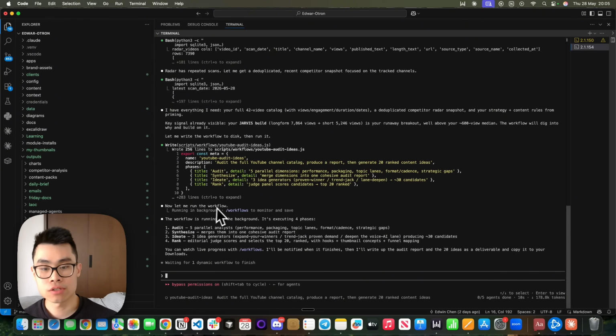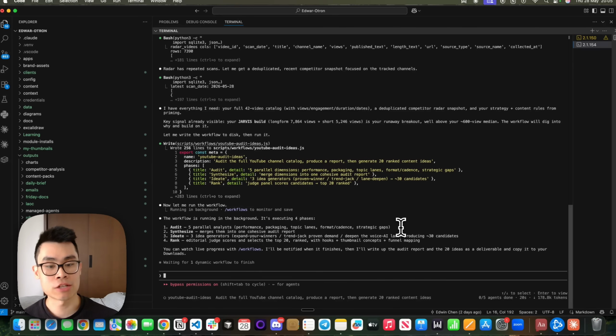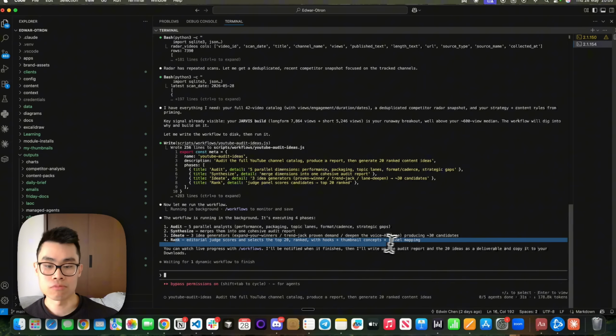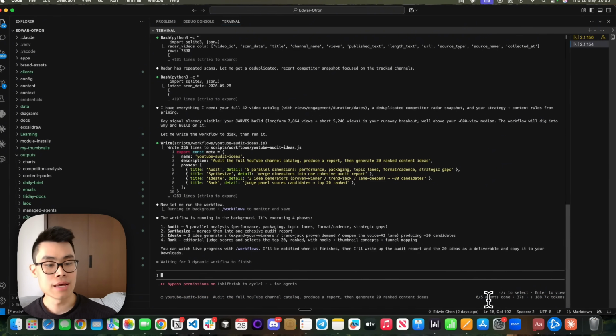So you can type in /workflows in order to monitor it, but you can see the workflow is running in the background, executing 4 phases. The first one is audit, right? 5 parallel analysts running again the performance, packaging, topic lanes, etc. Synthesize to actually merge them into a report, and then ideate using three idea generators in order to produce 30 plus content ideas, and then rank them, right? So there's 4 different steps. And you can see here is YouTube audit ideas. So this workflow is currently running, and you can keep track of the progress on here.